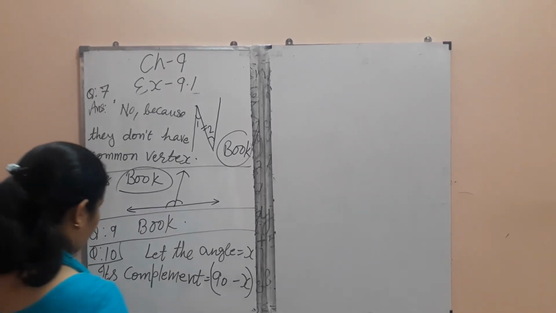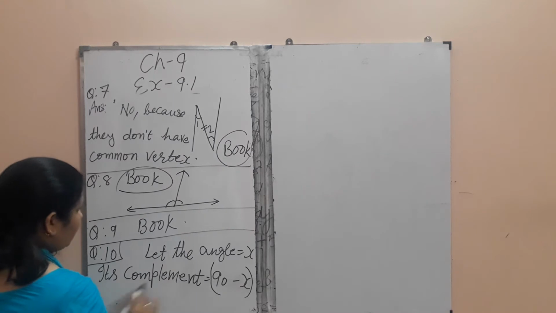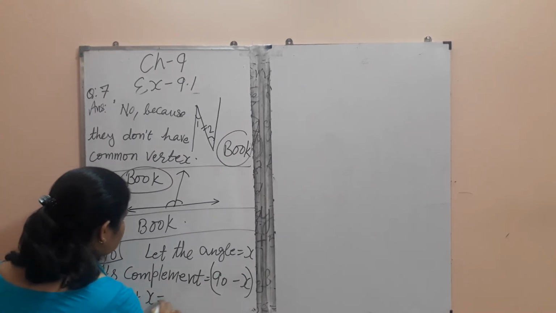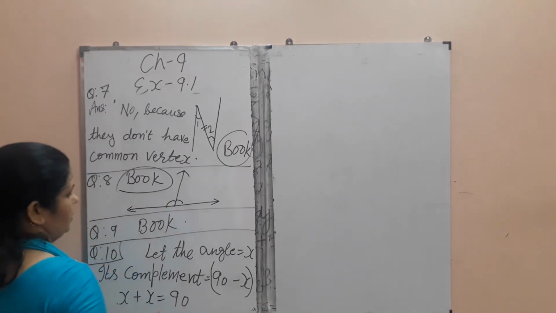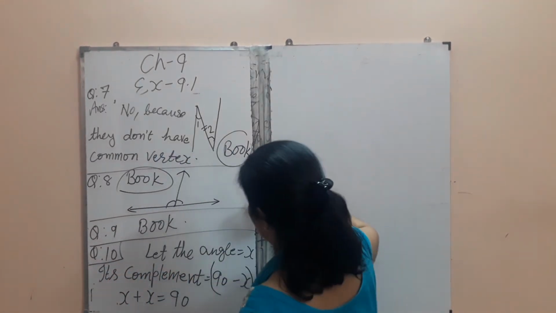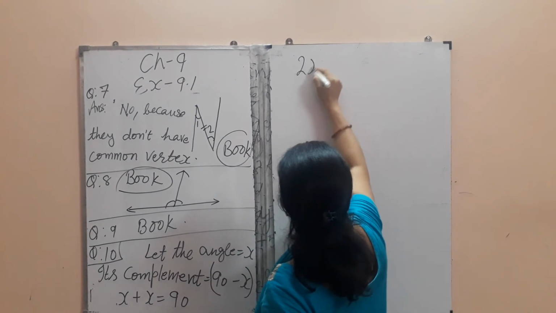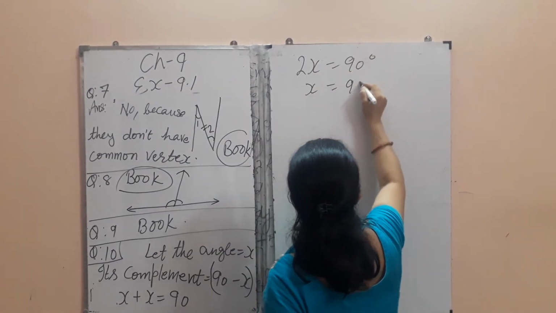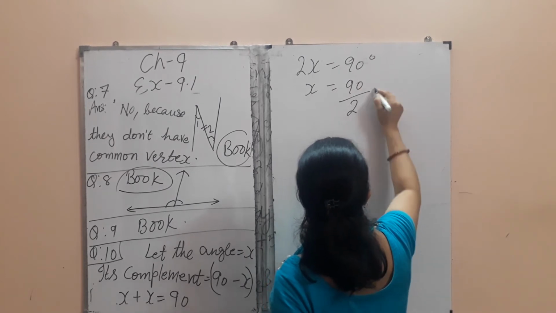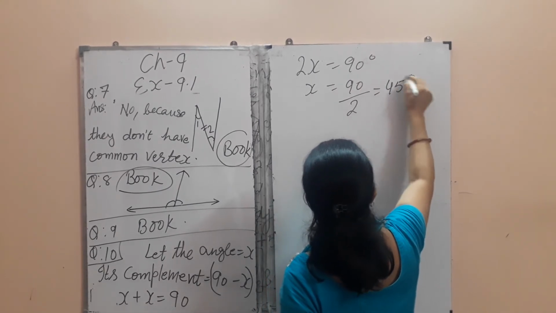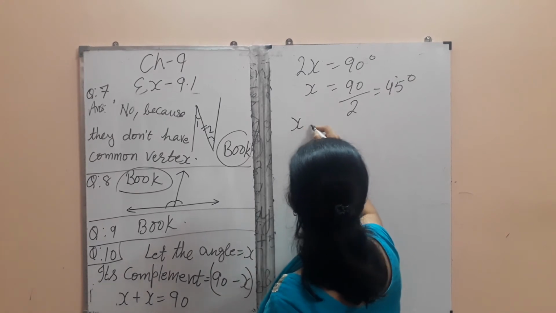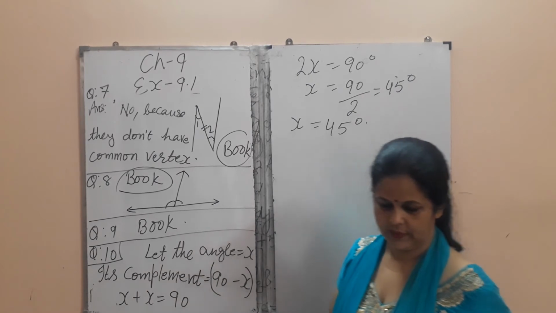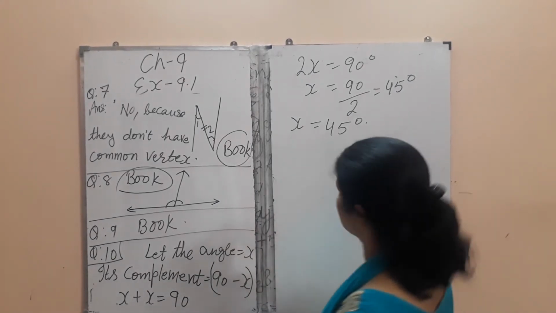So we will find the angle which is equal to its complement. So x plus x equals 90 degrees. Two angles should form 90 degrees. So 2x equals 90 degrees. x equals 90 upon 2 equals 45 degrees. So the angle which is the complement of itself is 45 degrees. Understood? Next is which angle is equal to its supplement.